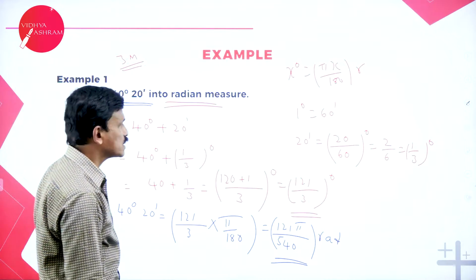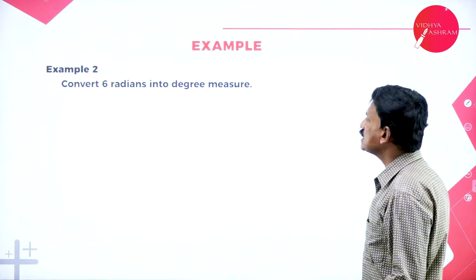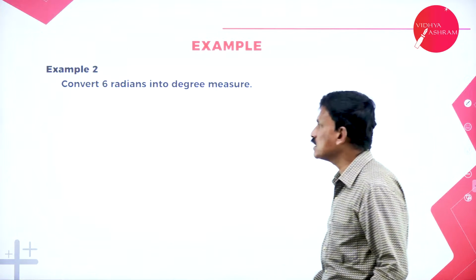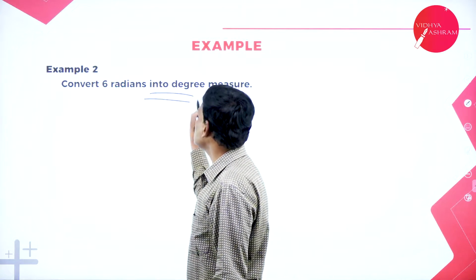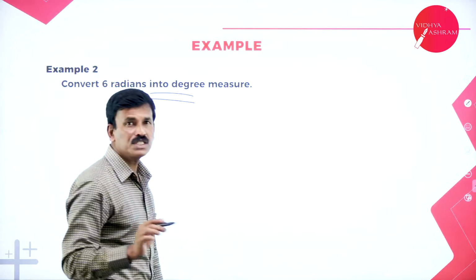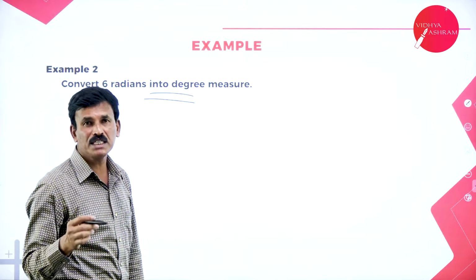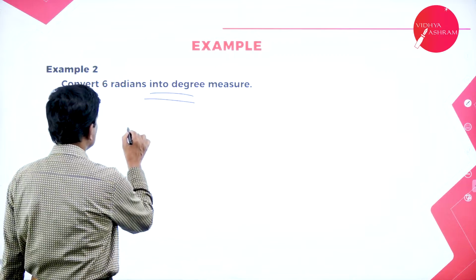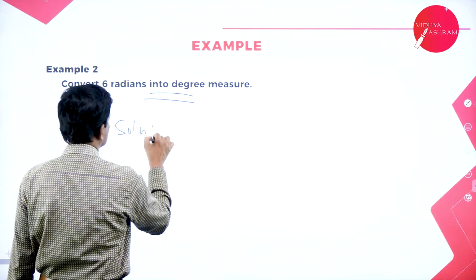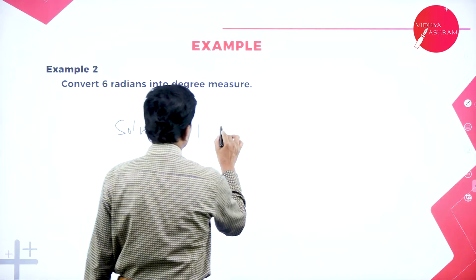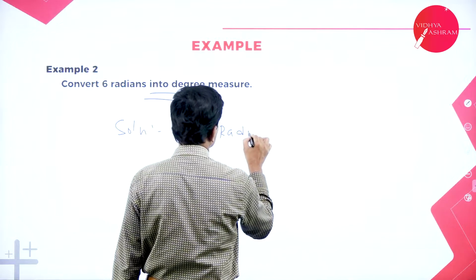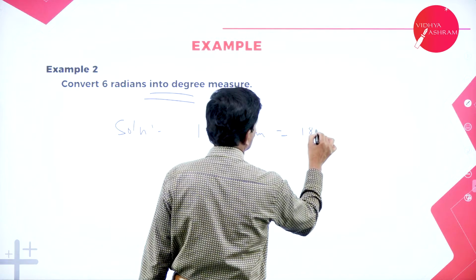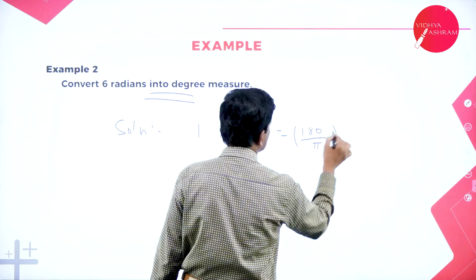Okay. Now let us come to the next one. Convert 6 radians into degree measure. This is also an important problem. 6 radians. Since we know 1 radian is equal to 180 by pi degrees.